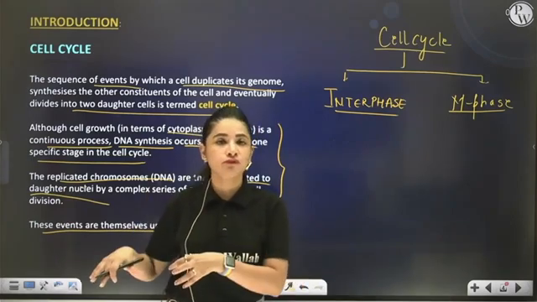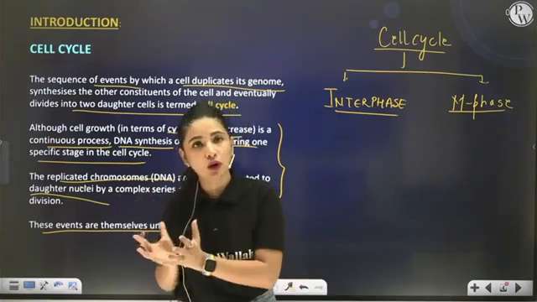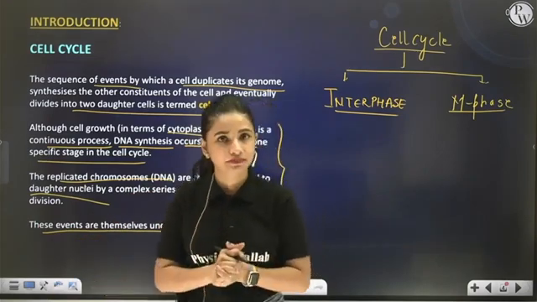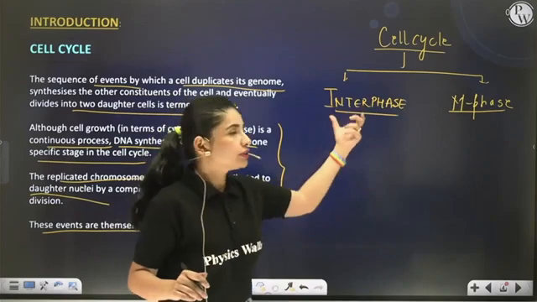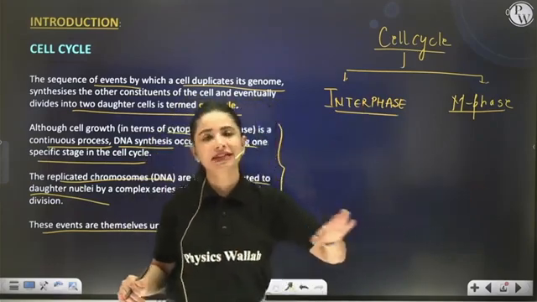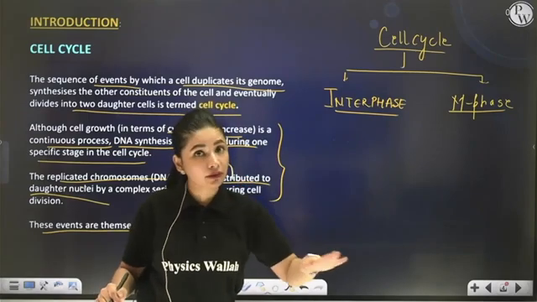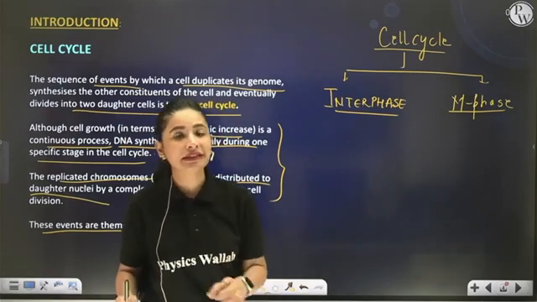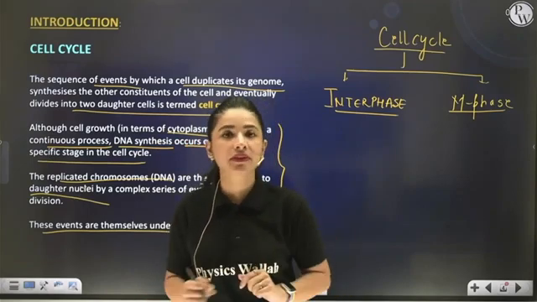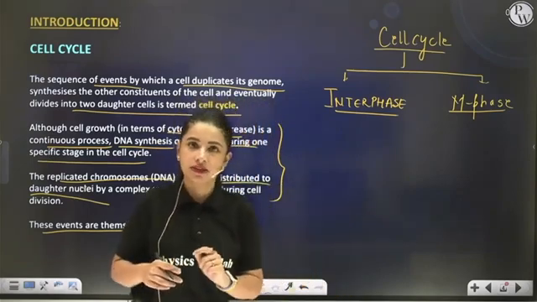Now during M phase, it is time to divide all that material into the daughter cells equally. During the whole interphase, cell growth is taking place in terms of cytoplasmic increase, but the genetic material is doubling during only one specific stage of the interphase.